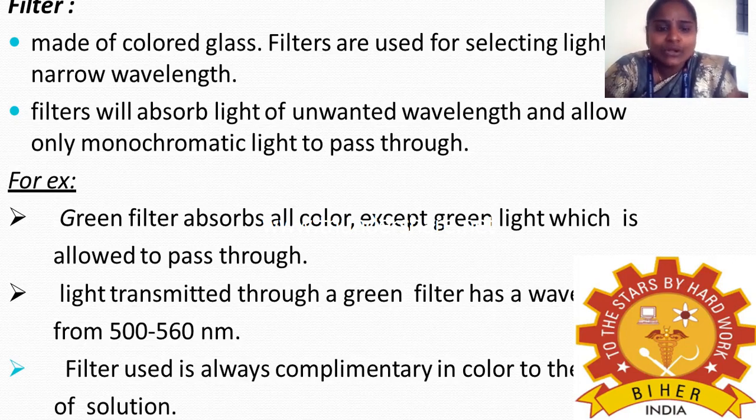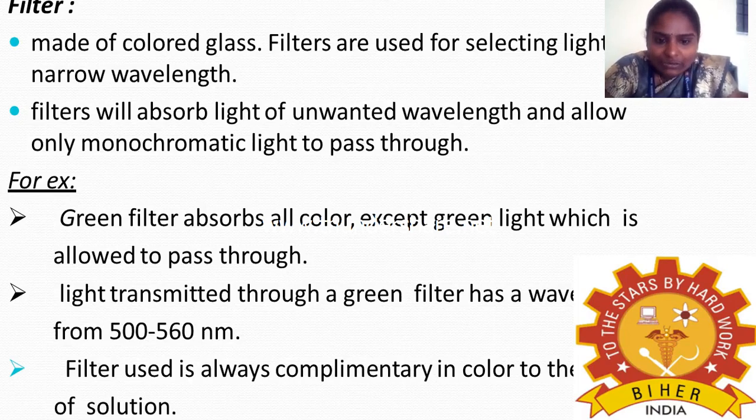Here, light transmitted through the green color filter has a wavelength from 500 to 560 nanometer. So the green filter wavelength ranges from 500 to 560 nanometer. It will allow only the green light, and other light will be absorbed by the filter.